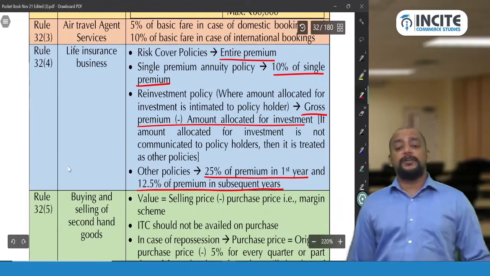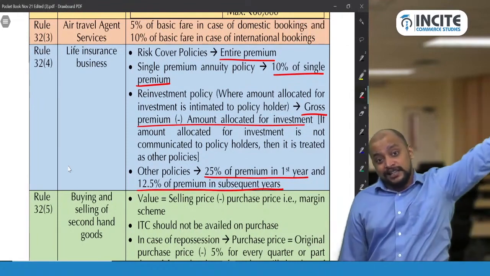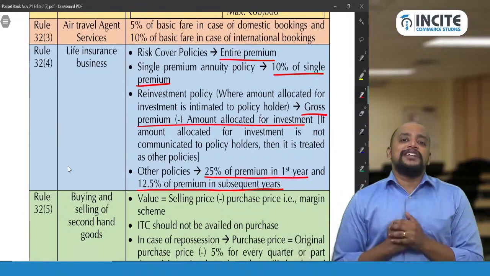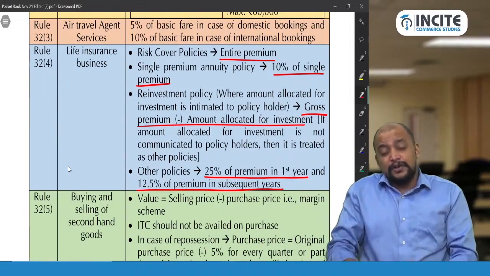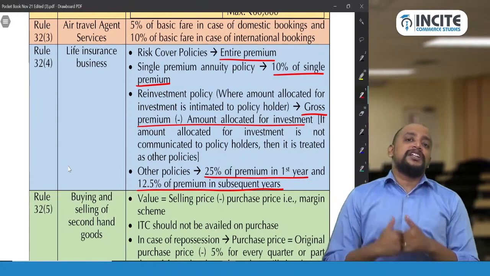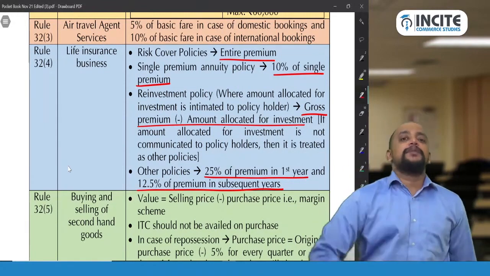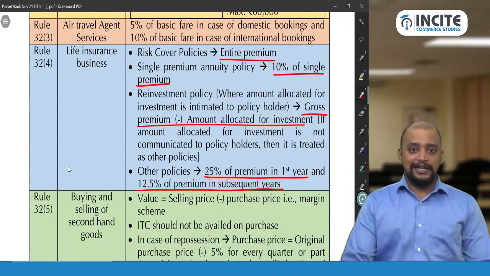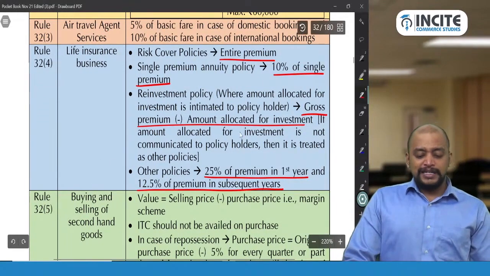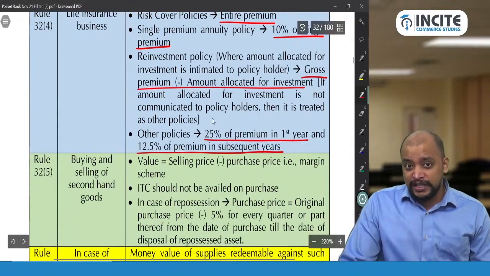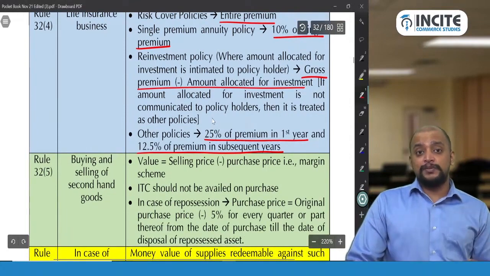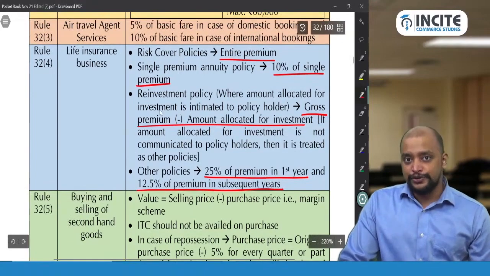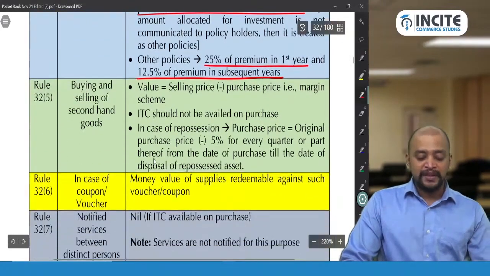What is subsequent year premium? Policy already taken in the previous years for which the premium is paid this year is known as subsequent year premium. And this year policy they have taken, this year they paid the premium, that is first year premium. With respect to first year premium, 25%, with respect to subsequent year premium, 12.5% will be taken. Okay. But remember, when the amount allocated to investment is not communicated to the policy holders, it should be treated like other policies only. That is a special point in this.